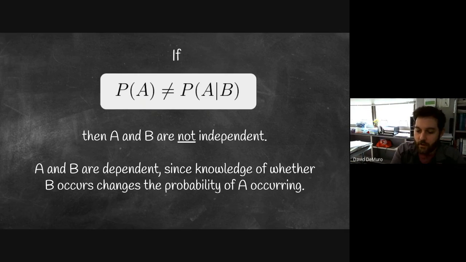Thinking back to that original example of choosing a random Mario Kart character, when you chose out of everybody, there was a 3 out of 8 chance of picking someone with a mustache. Knowing that a person was wearing a hat, there was a 3 out of 4 chance of picking someone with a mustache. So when it comes to Mario Kart, wearing a hat and having a mustache are not independent. They're dependent on each other, because wearing a hat made it much more likely for that character to have a mustache.